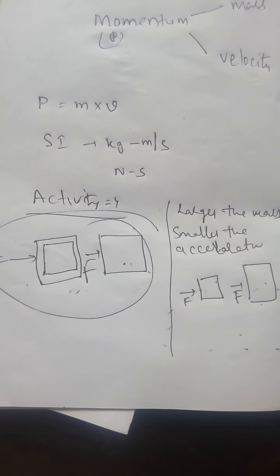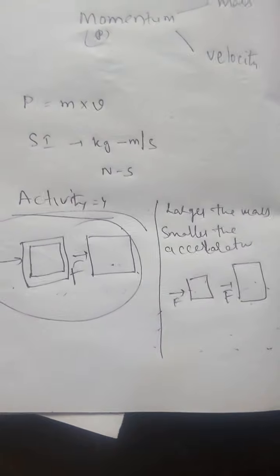Observation. Children, Newton's second law states that the rate of change of momentum of an object is proportional to the net force applied to the object, in the direction of the net force. The net force F net is proportional to the change in momentum by time.